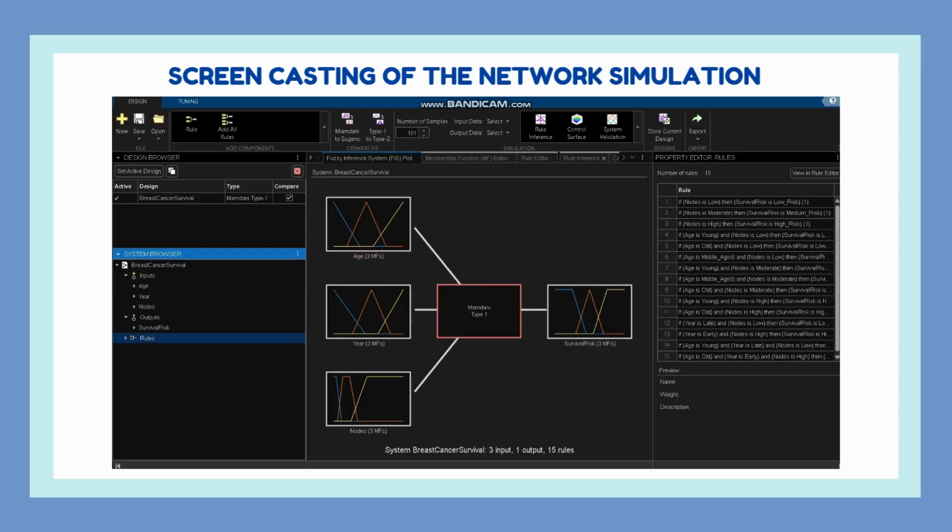On the Mamdani inference engine, all three input variables are processed by the Mamdani Type 1 fuzzy inference engine. The system evaluates a total of 15 if-then fuzzy rules that model the relationship between the patient characteristics and survival risk.